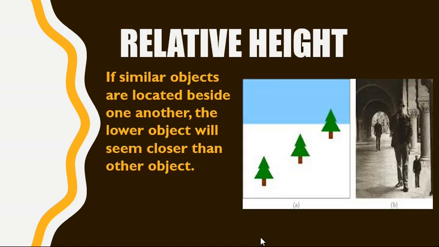the next monocular cue is the relative height. If the similar objects are located beside one another, the lower object will seem closer than the other objects. For example, in the given figure, the lower trees look bigger and the higher trees look smaller.